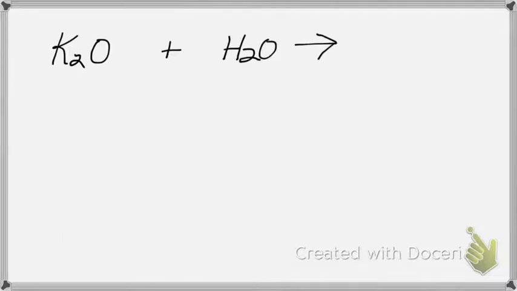Let's do a couple of more examples. Let's do potassium oxide plus water. What would it make? Using your list, potassium is a metal, so I have a metal oxide plus water. What does it make?